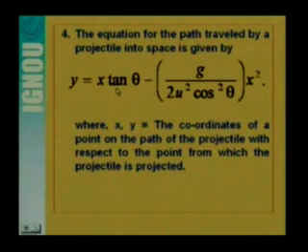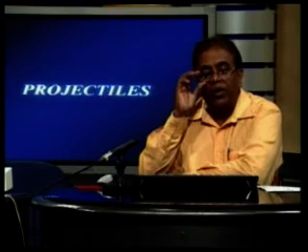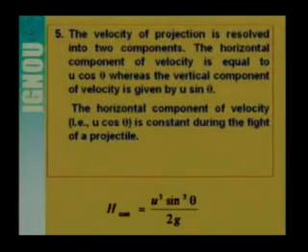So the equation for the path travelled by a projectile in space is given by y is equal to x tan theta minus g divided by twice u square cos square theta x square, where x and y are the coordinates of a point on the path of the projectile with respect to the point from which the projectile is projected. And we have also got the expression for the velocity.